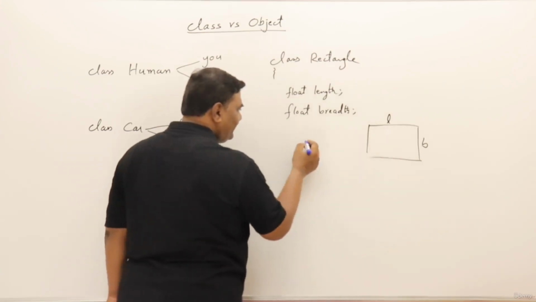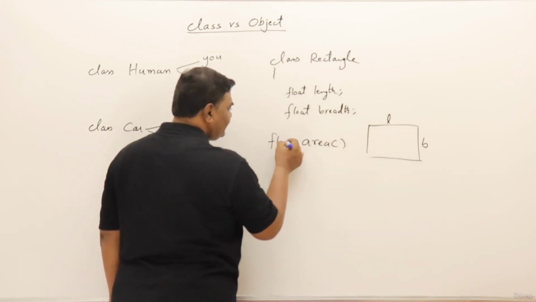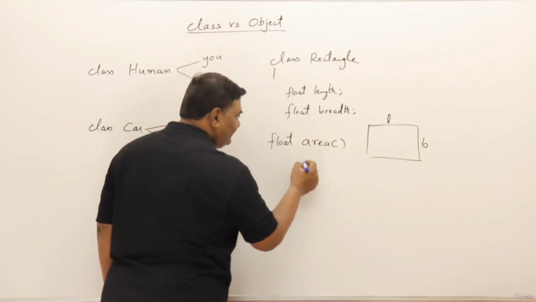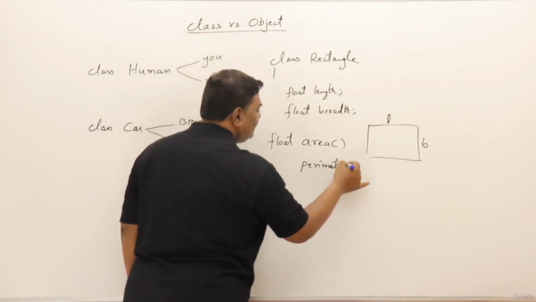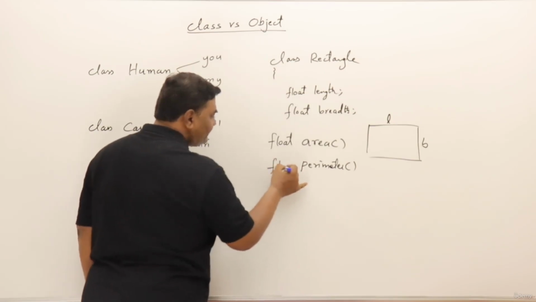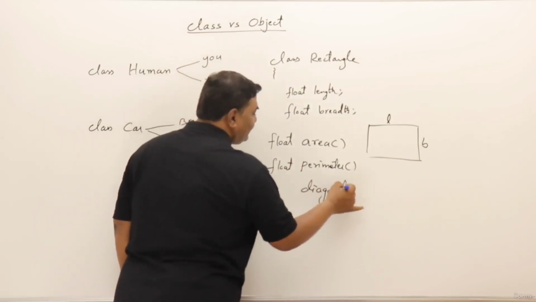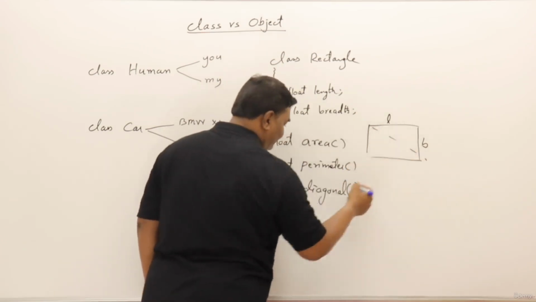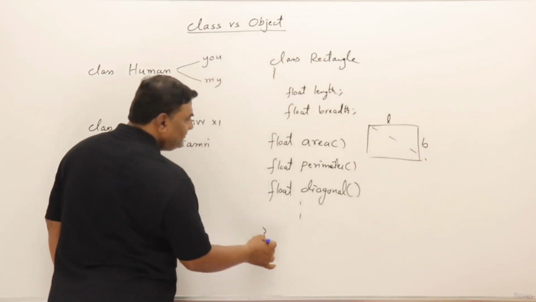Then what are the functions? What computations can we do? We can find the area of a rectangle, and this should give us a float result, and we can find the perimeter of a rectangle. This also gives a float result. We can find the diagonal of a rectangle. This also gives a float result, and so on.